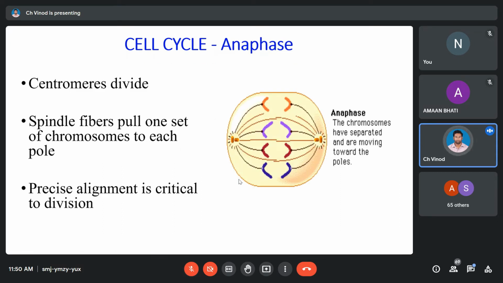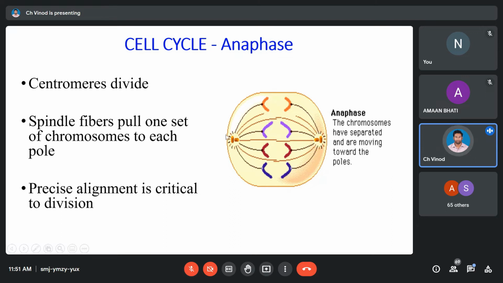Now comes anaphase. What we are doing in anaphase is segregating the sisters. We are pulling the sisters apart. See, this is one sister, so this is the sister of Q, this is another sister of Q, this is the sister of P, and this is another P. So now the sisters are getting separated. How are they getting separated? The kinetochore is now pulling them apart.